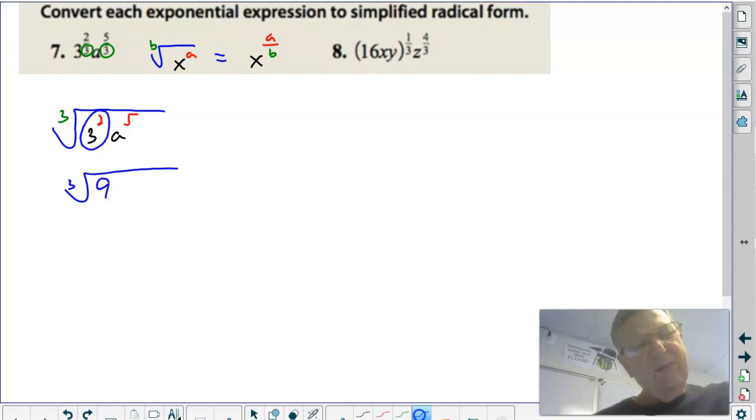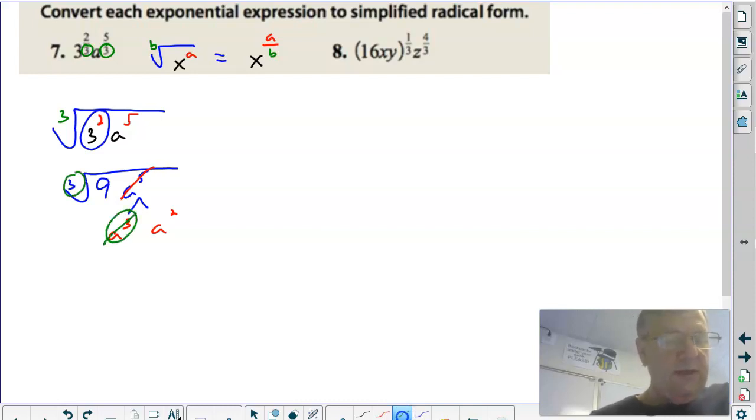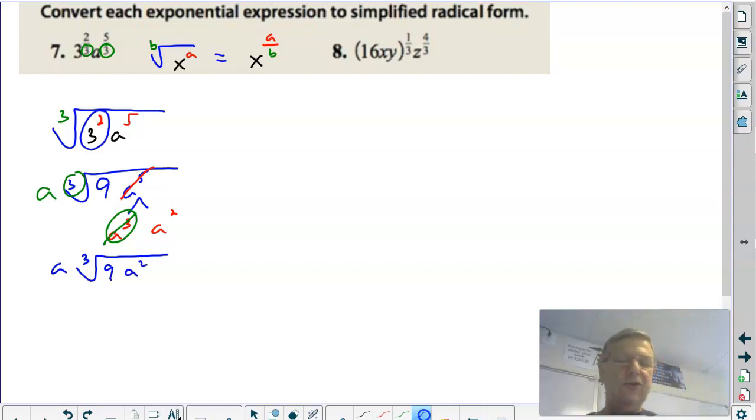Now this is a little bit off, but this a to the 5th can be simplified, right? Isn't this an a cubed times an a squared? And what is the cube root of a cubed? It's an a, and you get an a out. So what's the final answer? A times the cube root of 9a squared. Now again, it was a little tricky because you could simplify that a.